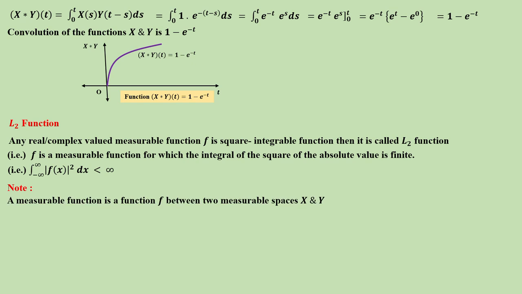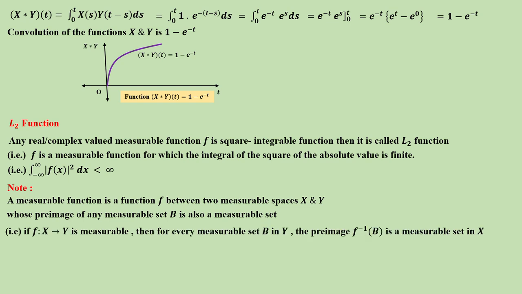Note, a measurable function is a function f between two measurable spaces x and y whose pre-image of any measurable set b is also measurable, right? That is, if f is a function from x to y that is measurable, then for every measurable set b in y, the pre-image f inverse of b is measurable in x, right?